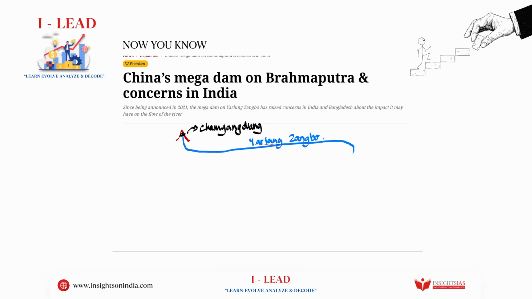So after flowing through the entire Tibet, between the mountain ranges of the Himadri and the Kailash, it then comes near Arunachal Pradesh and near Namcha Barwa mountain. It takes a syntaxial bend. Now, what is the syntaxial bend, you might ask?